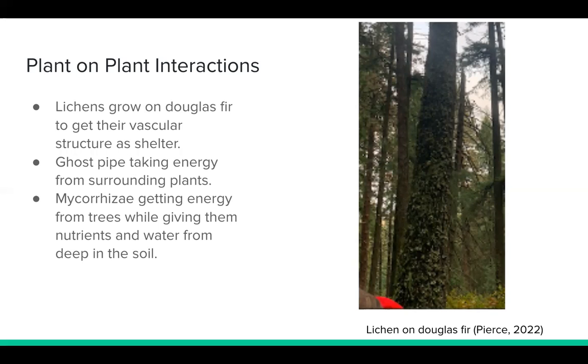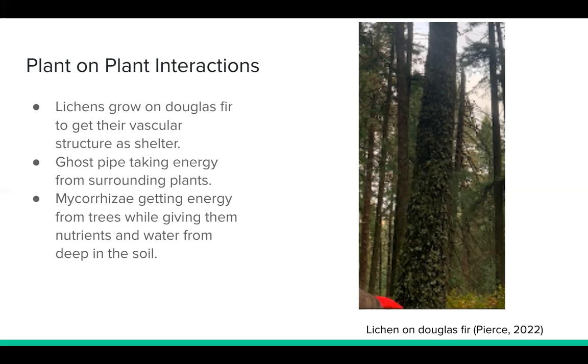Another very important one to discuss is the mycorrhizae interacting with the trees. The mycorrhizae live in the soil and around the tree's roots, where it cannot photosynthesize. Due to this, it takes up some of the energy that the tree makes in its leaves and in turn brings up the water and nutrients that live too far down in the soil for the tree's roots to reach. This is a mutual symbiotic relationship that benefits both parties equally.